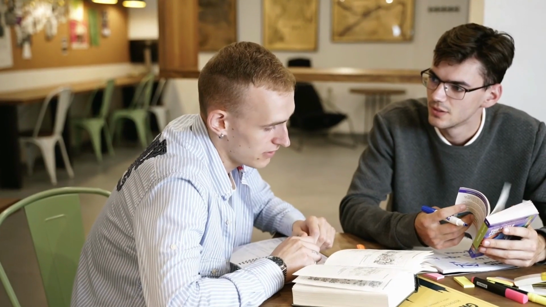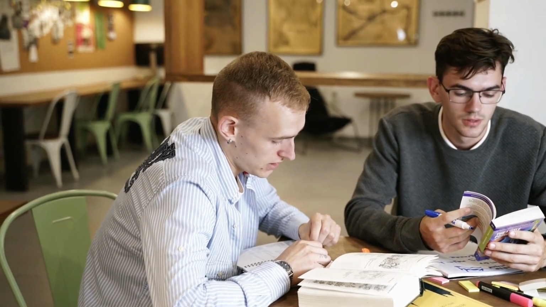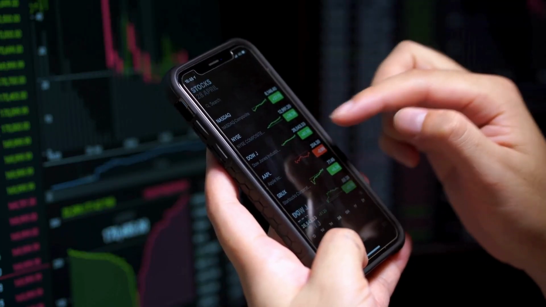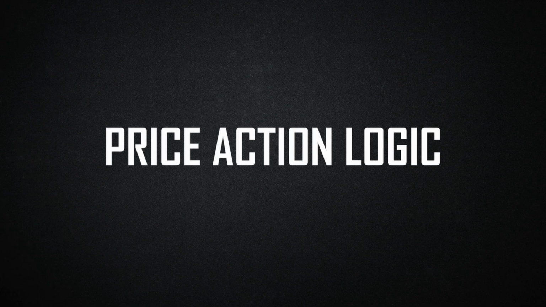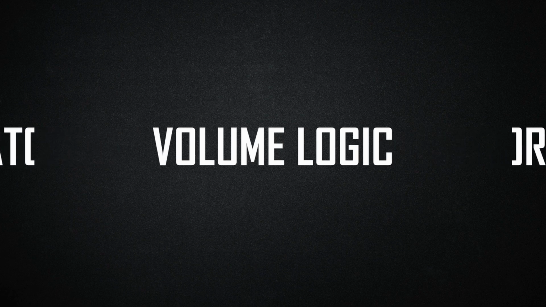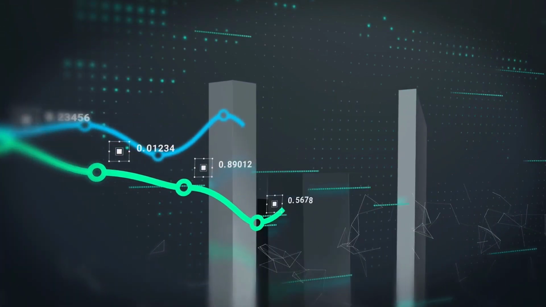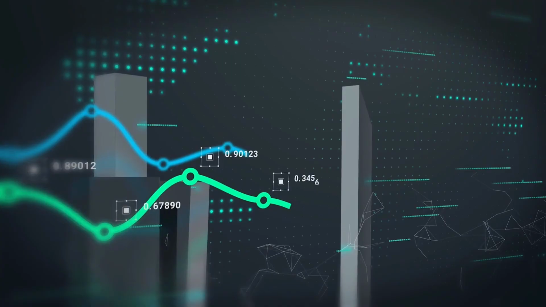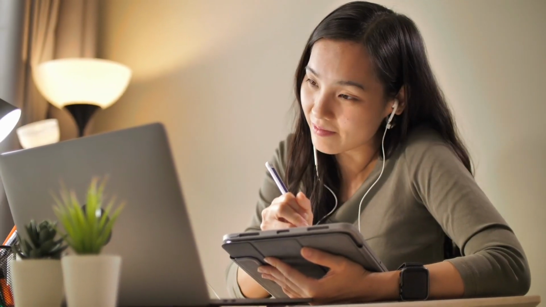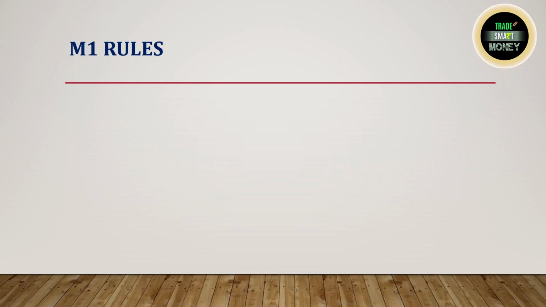So let's understand how this M1 works and what conditions I have added: the price action logic, indicator logic, and volume logic. All these technical data inputs, how I connected them and made it such a highly qualified strategy. First, let's understand the strategy rules. I created one slide for the M1 rules so that you can understand in a better way. I'll show you the same rules in the examples, and you will understand more deeply and in detail.